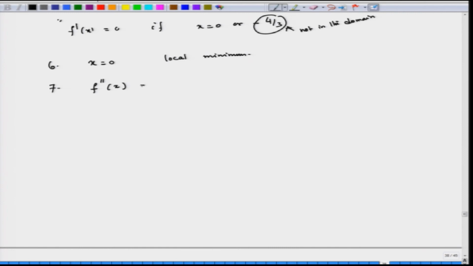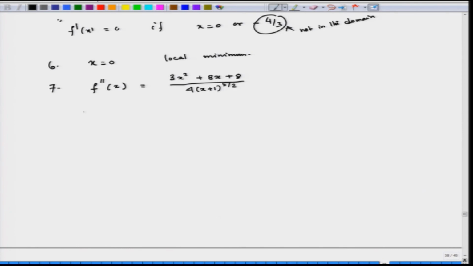If we calculate f double prime of x, you can do it on your own. It is a simple calculation which gives us 3x squared plus 8x plus 8, divided by 4 into (x plus 1) to the power 5 upon 2.